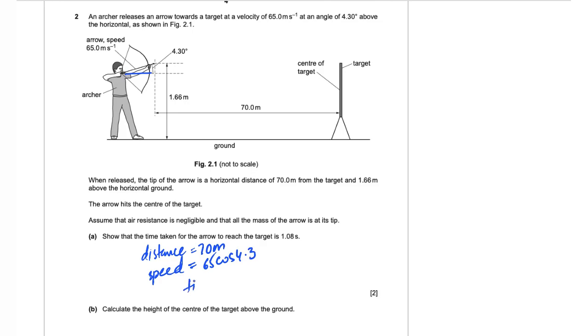So the total time taken is going to be, we are going to use the standard formula since there is no acceleration in the horizontal part of the projectile motion unless stated. So 70 over 65 cos 4.3, and that gives you 1.0799, which is equivalent to 1.08 seconds.